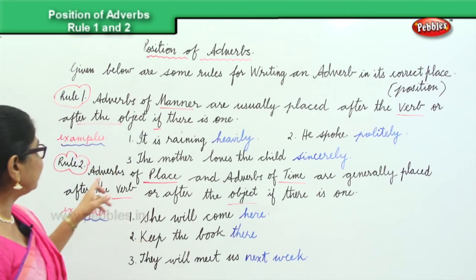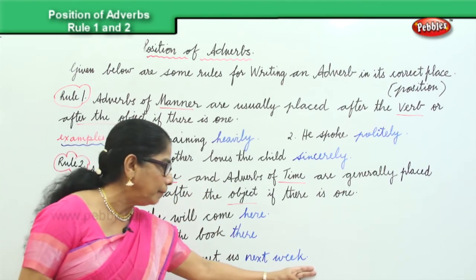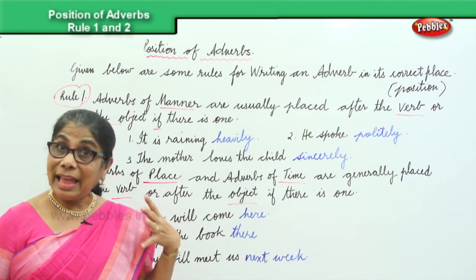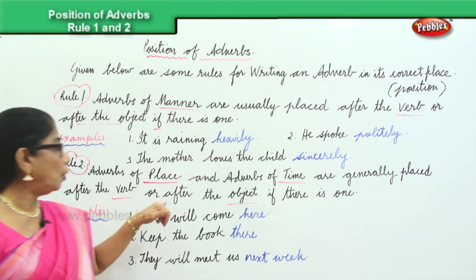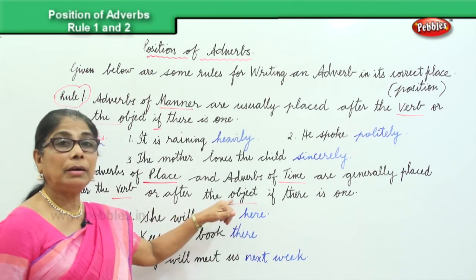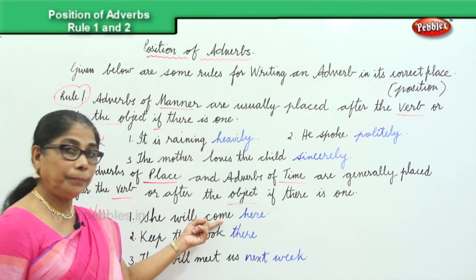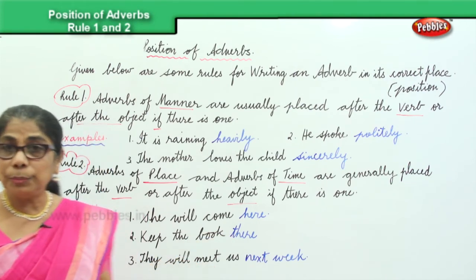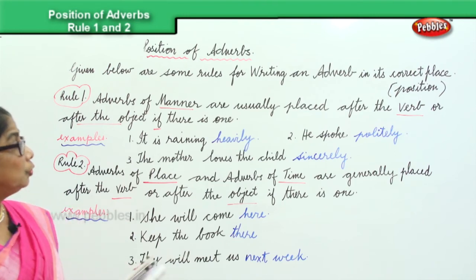In this second rule, adverbs of place and adverbs of time are placed after the verb or after the object. So the verbs are come, keep, meet, and the objects are book and us. So we have done two rules here.